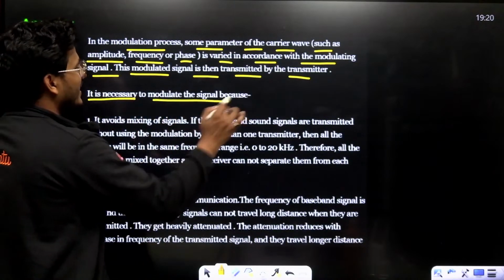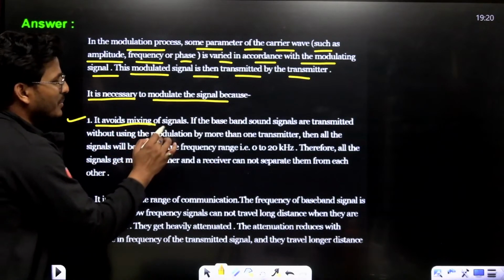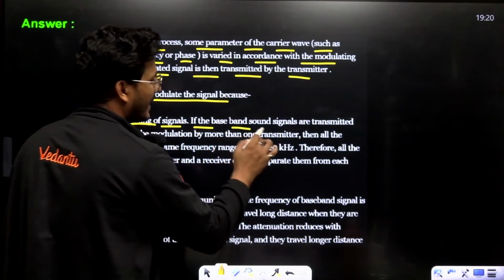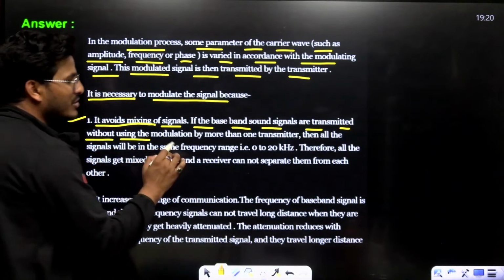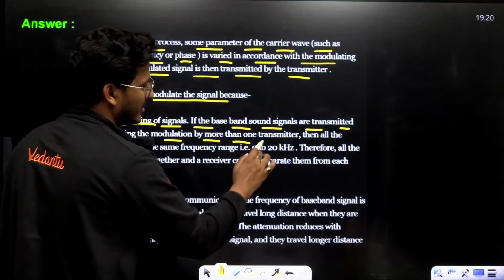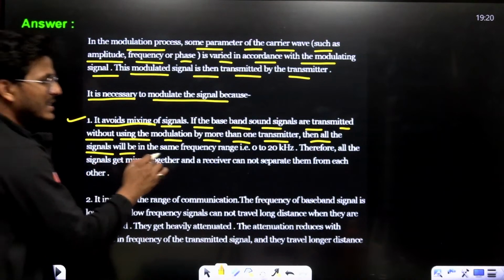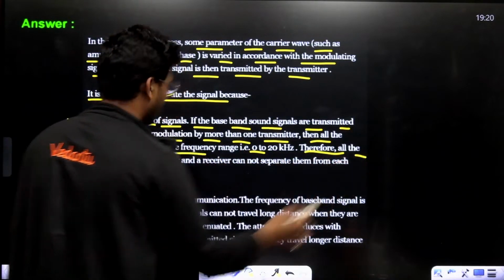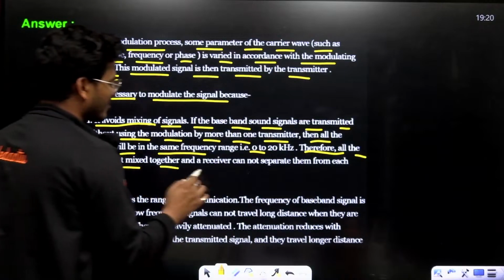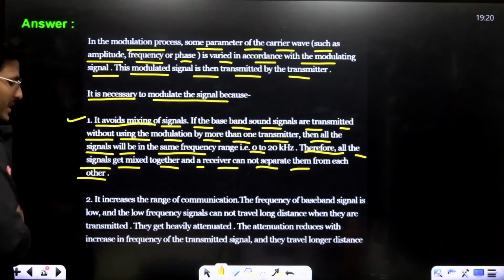It is necessary to modulate the signal because, first, it avoids mixing of signals. If the baseband sound signals are transmitted without modulation by more than one transmitter, then all the signals will be in the same frequency range, that is 0 to 20 kilohertz. Therefore, all the signals get mixed together and a receiver cannot separate them from each other.